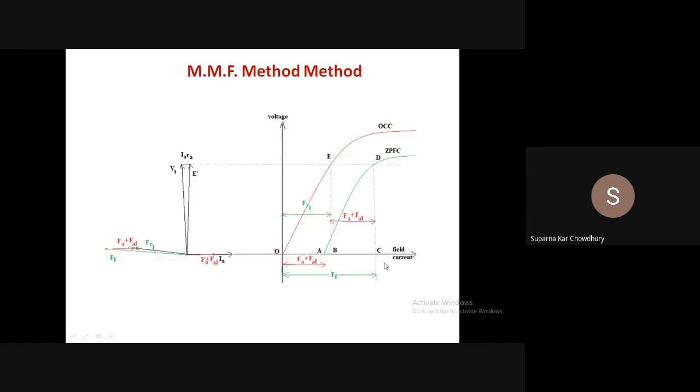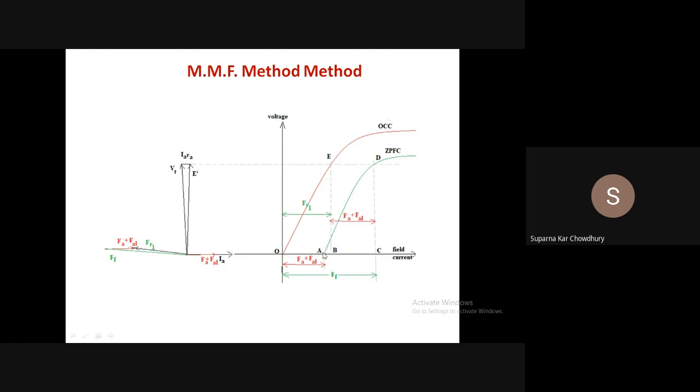Again, this method is optimistic. Why is it optimistic? Because this will give a value of regulation which is always less than the actual value of regulation. That is because what we have done, we have considered that FA plus FAL, which is the shift between OCC and ZPFC, remains constant for any condition.